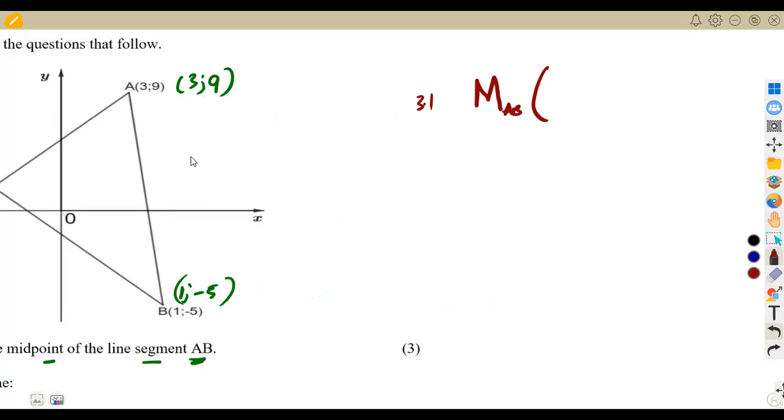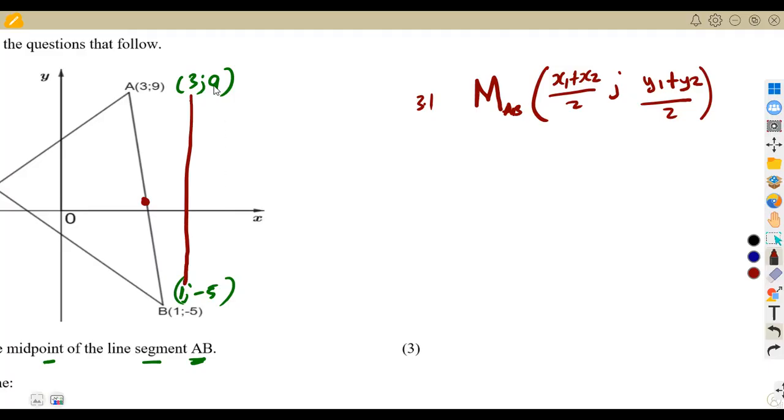All right, remember guys how you determine the midpoint. From the midpoint formula, you add the x values together, x1 plus x2, over 2. You add the y values together, you divide by 2. It is a point in between A and B. So in between, you add your x values together, you divide them by 2. You add your y values together, you divide them by 2. That is how you calculate the midpoint.